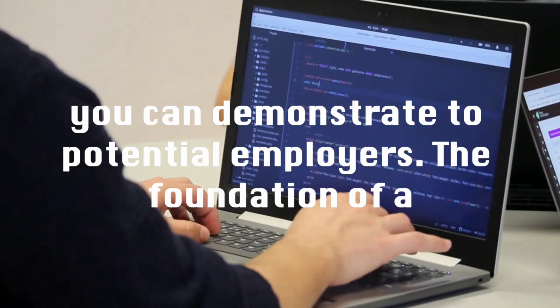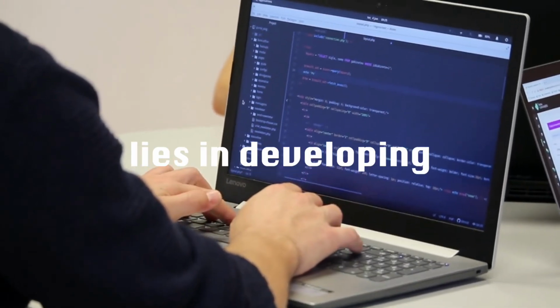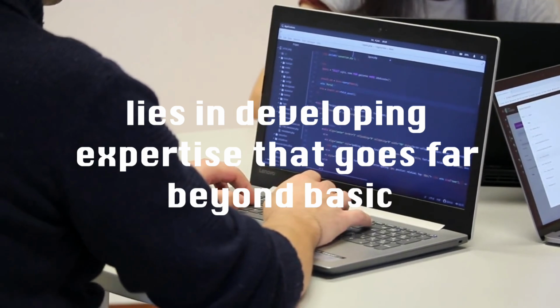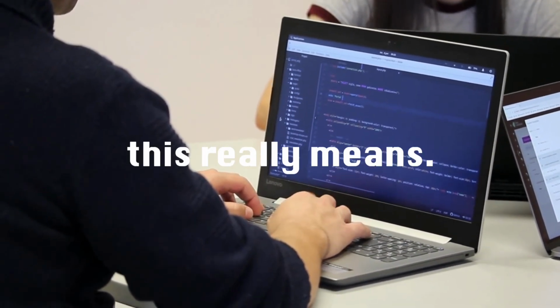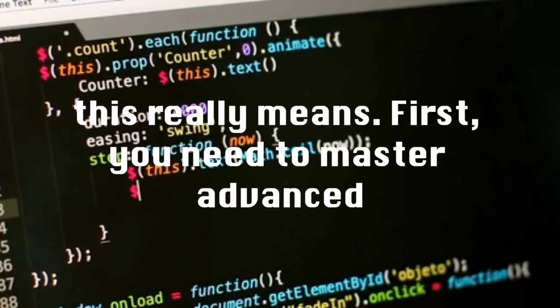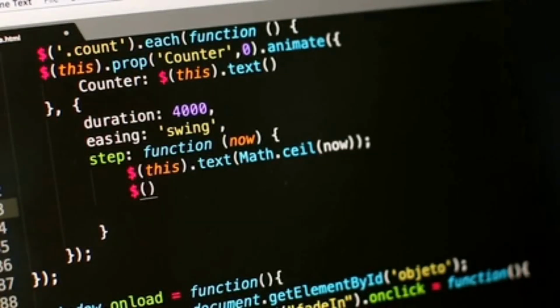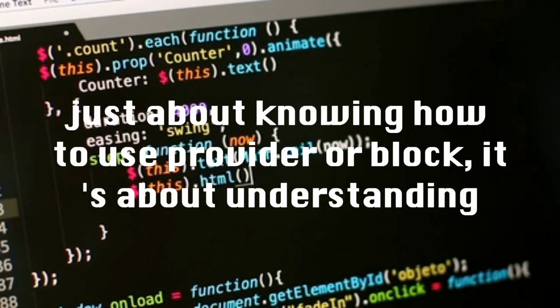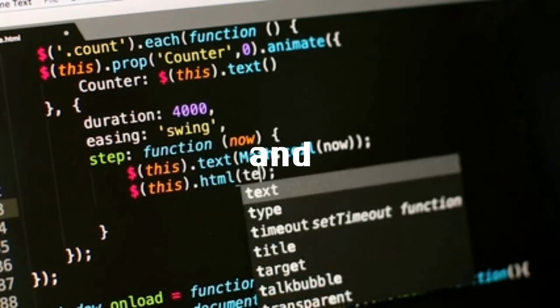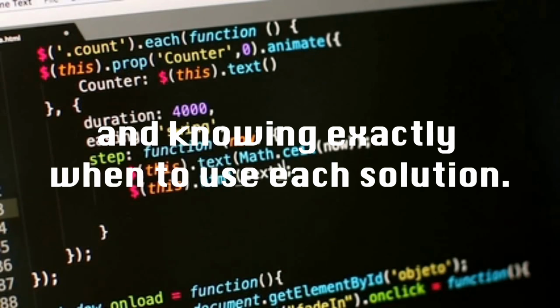The foundation of a high-paying Flutter career lies in developing expertise that goes far beyond basic app development. Let's dive deep into what this really means. First, you need to master advanced state management solutions. This isn't just about knowing how to use Provider or BLoC, it's about understanding the underlying principles and knowing exactly when to use each solution.